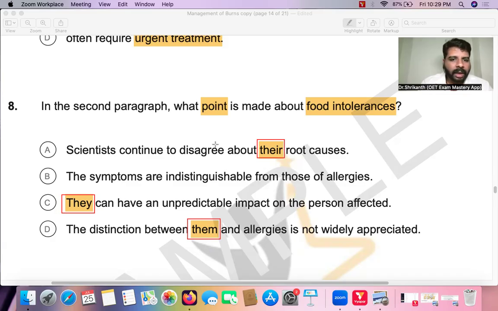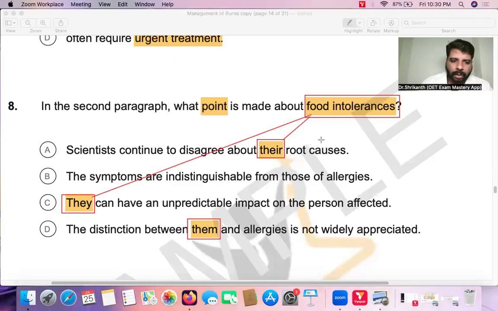So over here, scientists continue to disagree about their root causes. They are talking about food intolerances, and they're telling us that they can have an unpredictable impact. So they means food intolerance. The distinction between them and allergies: the difference between food intolerance and food allergies is not widely appreciated. Like this you must be able to identify the word they are referring to.